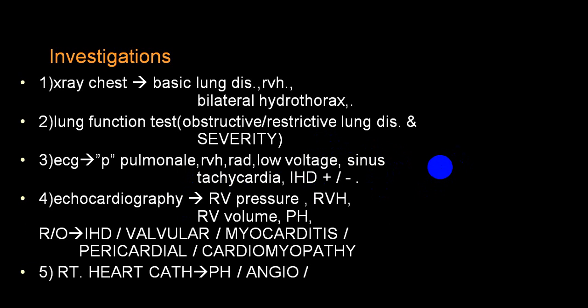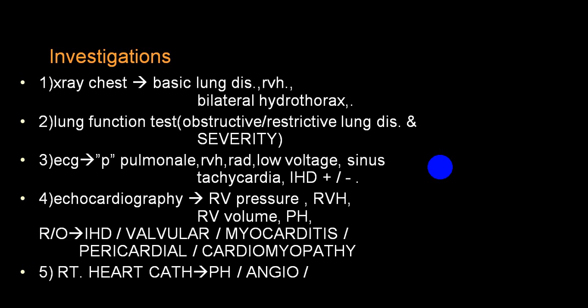Echocardiography will show you all changes in the right ventricle, that is right ventricular hypertrophy, dilatation, right ventricular pressure, and diastolic volume. Also, you can have a clinical evidence of pulmonary hypertension. Echo will also help you to differentiate valvular heart disease, cardiomyopathy, pericardial disease, ischemic heart disease.